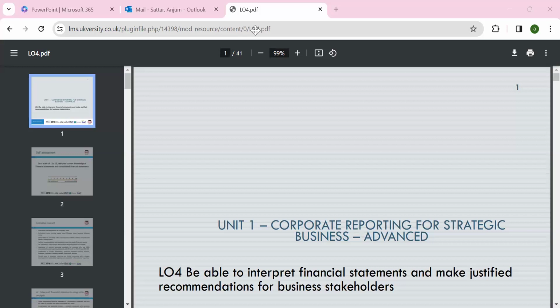So today's lesson will be focused on our LO4, which is to be able to interpret financial statements and make justified recommendations for business stakeholders. We all know stakeholders. Stakeholders means anyone who has any interest in a business. Stake means interest.